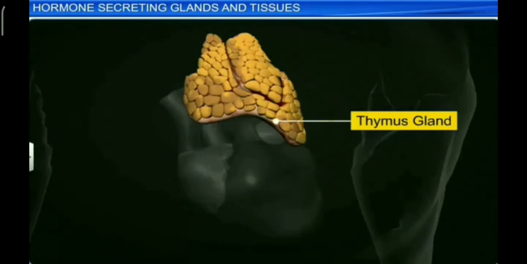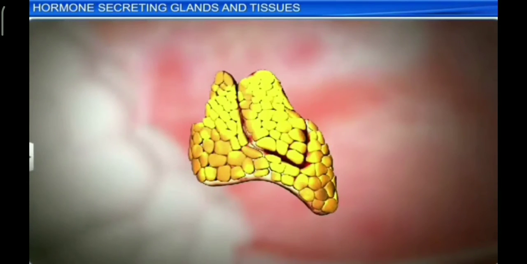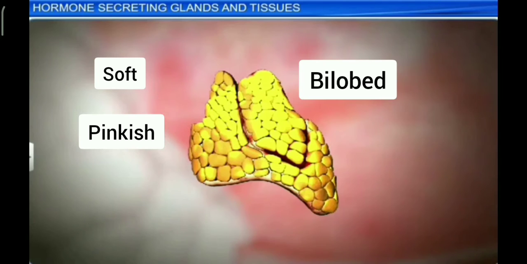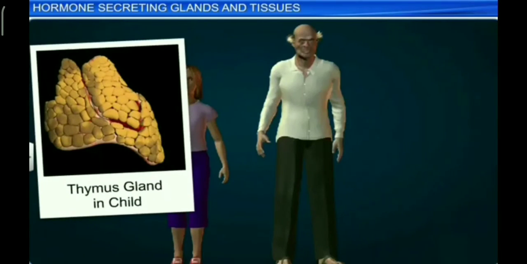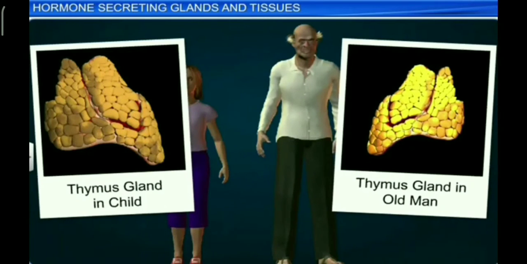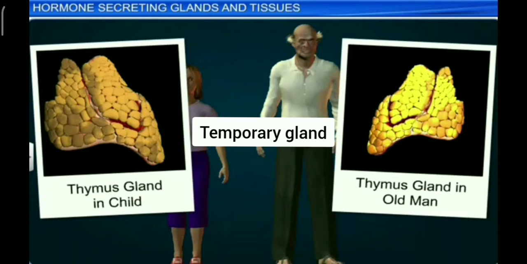Thymus gland. Thymus gland is located in the upper part of thorax on the dorsal side of the heart. It is soft, pinkish, bilobed mass of lymphoid tissue. It is prominent gland at birth but gets gradually atrophied in the adult, so it is called temporary gland.